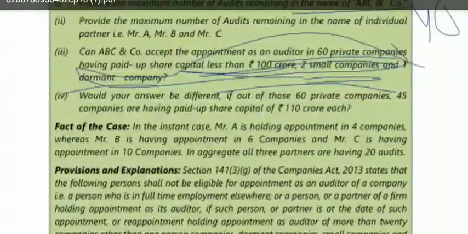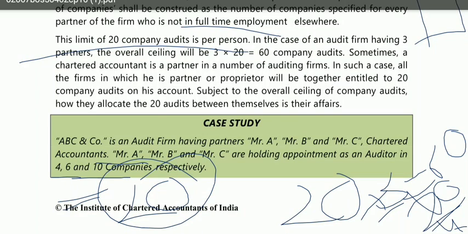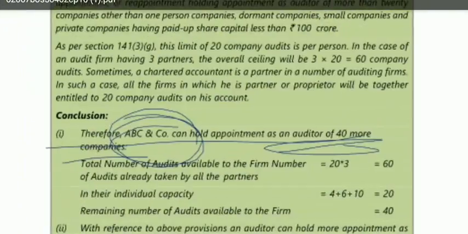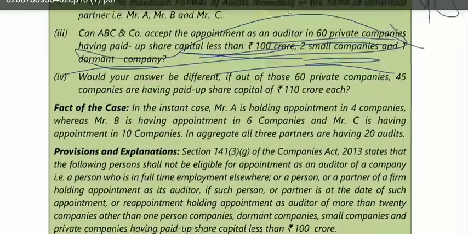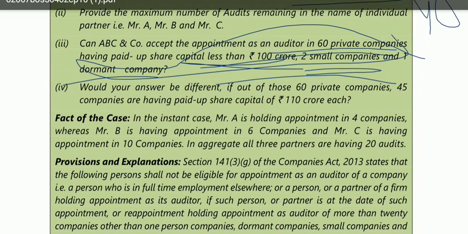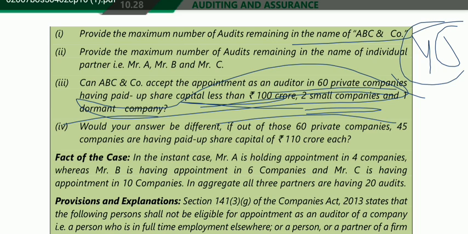They have already mentioned this 4 plus 6 plus 10, they are already involved in other audits, so that is why the remaining limit is only 40. So that is why they cannot be the auditor. But if this was not the situation, if all the partners had the full limit of 20 companies with them, then ABC would have accepted all the 60 audits, right? But because there were only 40 audits left, they can appoint only 15 more such audits, because out of these 60 companies, only 15 companies are there whose paid up share capital is less than 100 crores, right?